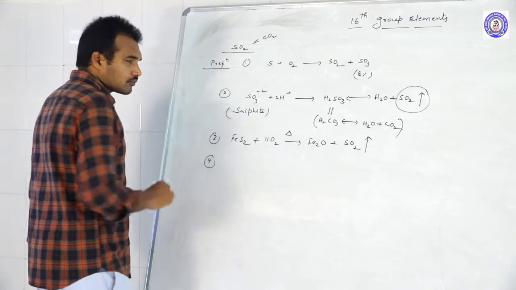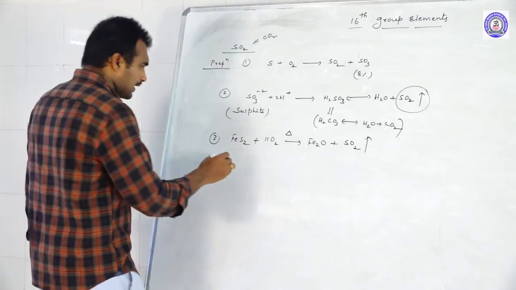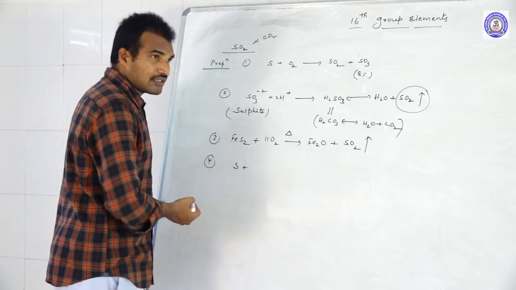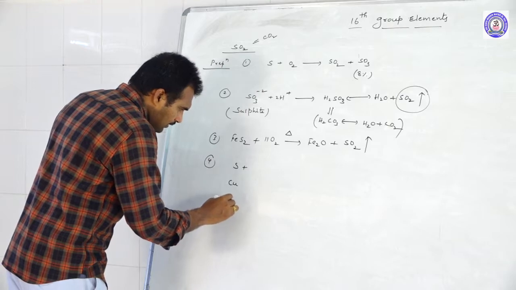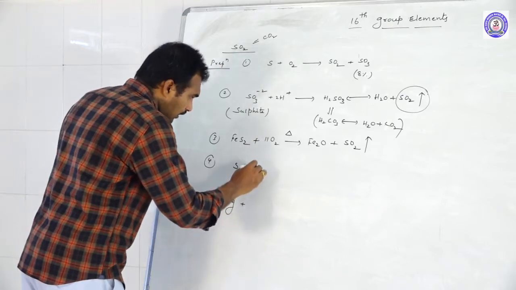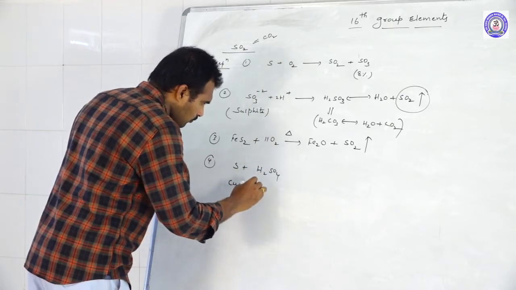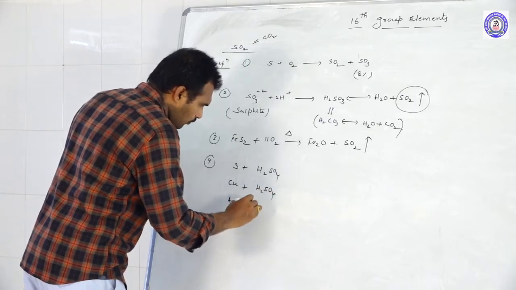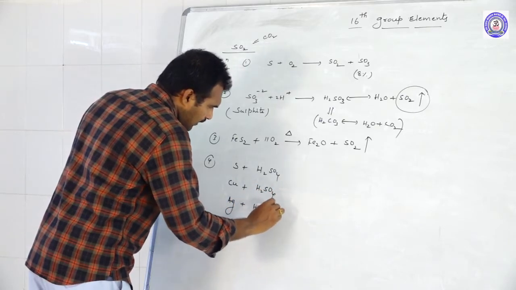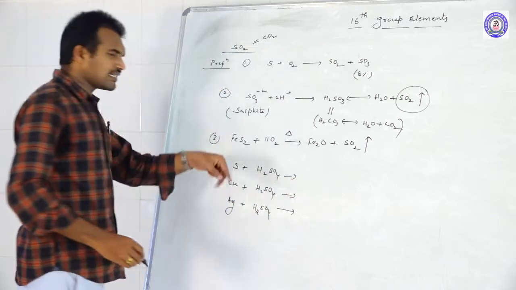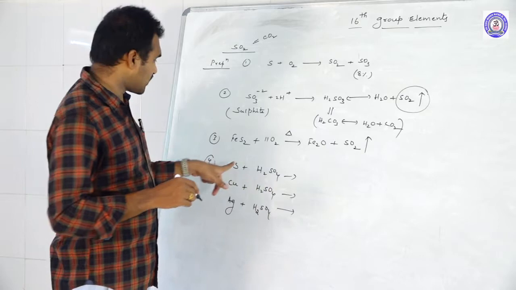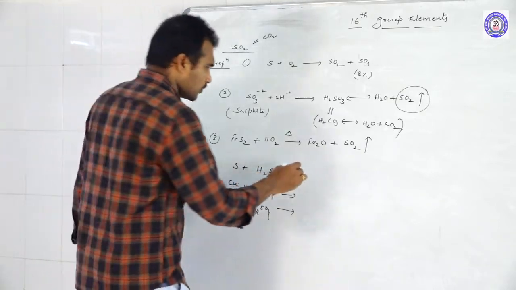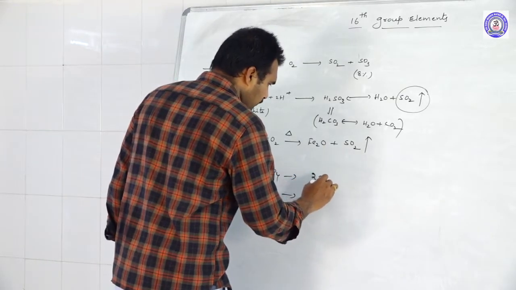And the fourth method: you can prepare sulfur dioxide by treating sulfur, copper and silver with H2SO4. Let us see how. If we add sulfur to H2SO4, a strong oxidizing agent, it will oxidize the sulfur into sulfur dioxide, so we get 2 moles of sulfur dioxide.